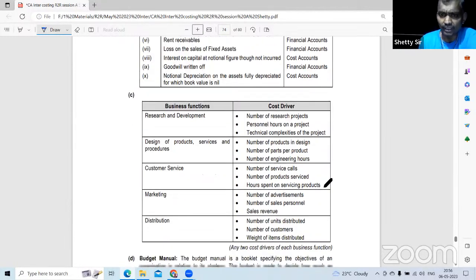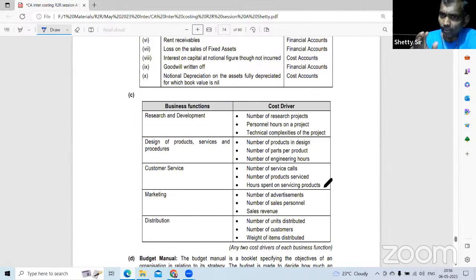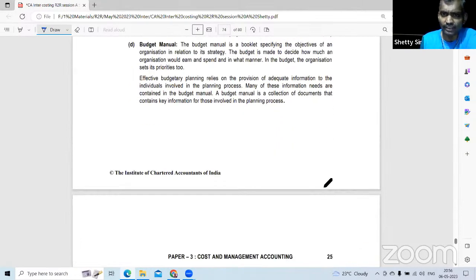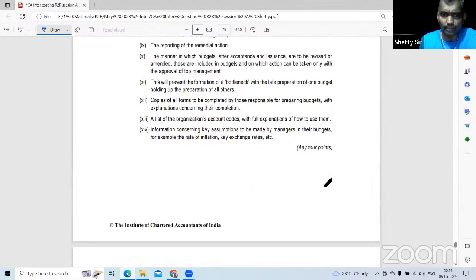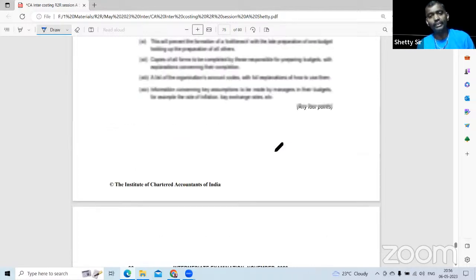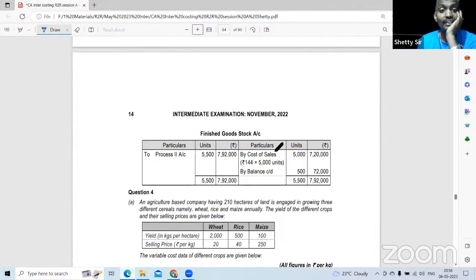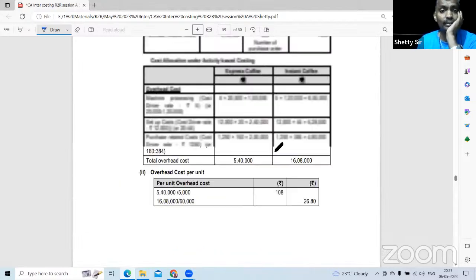You can take out of out. Almost, if you don't know one theory, leave it. Or that also, right: what are the cost drivers? Make a big list of cost drivers. Normally a cost driver related question is direct or indirect. Budget manual: what is the requirement for the particular activity is called budget manual. Last question: which cost unit for this industry? For automobile, number; for gas, cubic feet; for brick works, how many bricks; for power, kilowatt. They always ask this kind of question. So probably in this paper, which would have been the question I would have excluded.